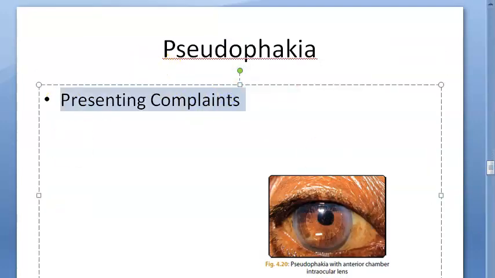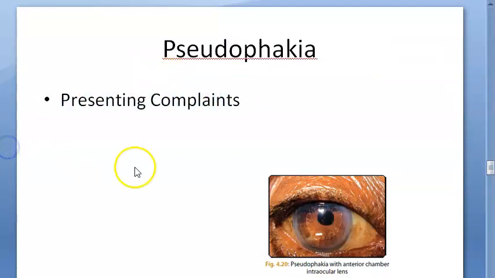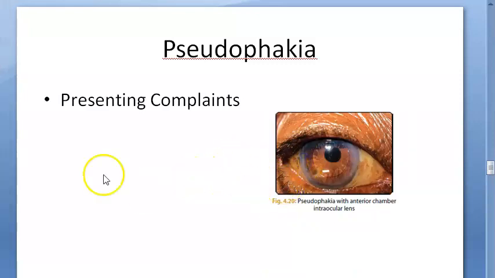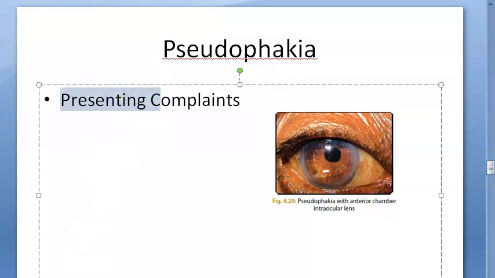So what are the presenting complaints in this? Will they have any complaint? Usually they will not come for any complaint, but they would have come for a follow-up or something, right? Or it can happen that the other eye has the issue and they have come, right? These people, for near vision, they could be using spectacles. Now let us say they still have problem even with pseudophakia. Okay, what could their complaints be?